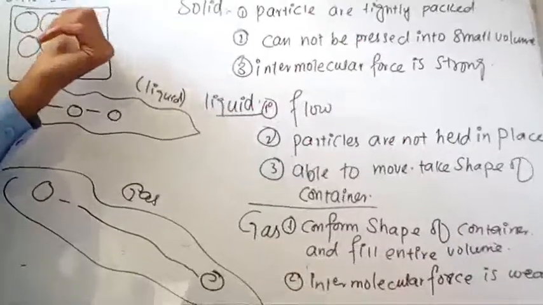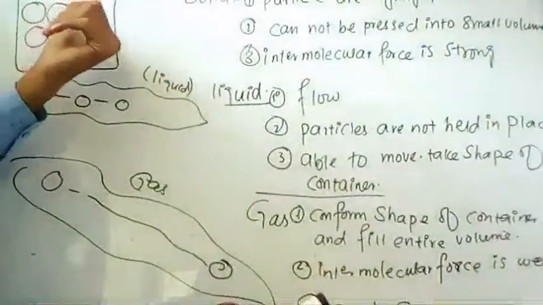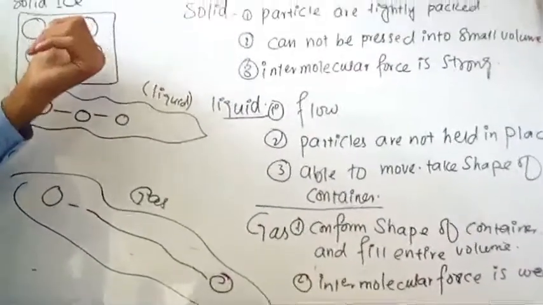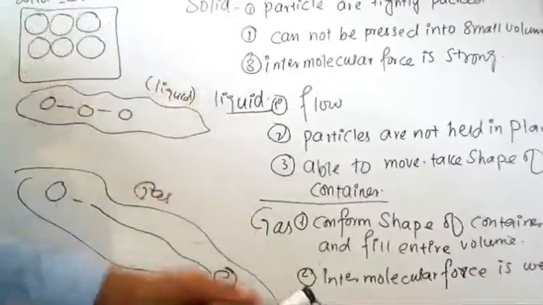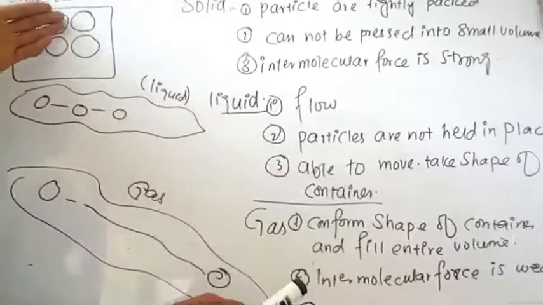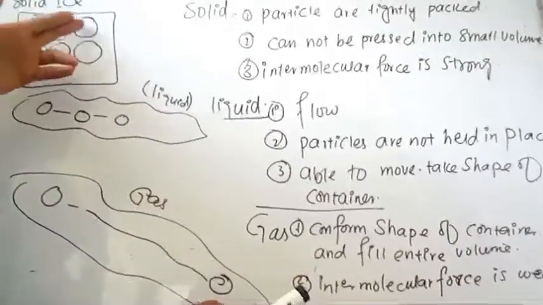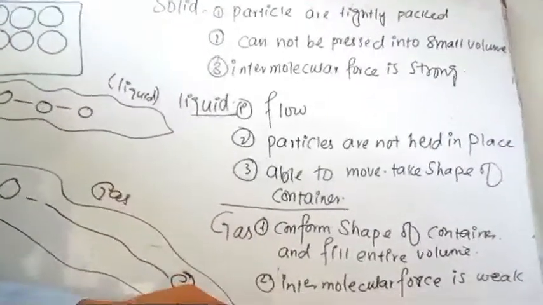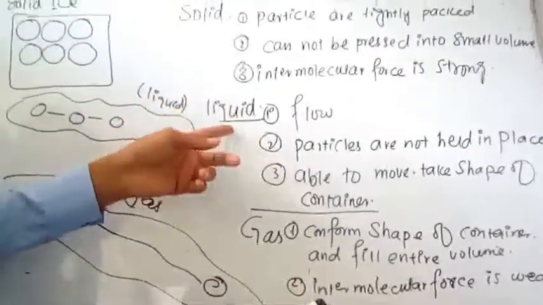As water is a polar molecule, and at this time water is in solid form, and a polar molecule has positive and negative charge, which creates the intermolecular force between the molecules. So in solid form, the intermolecular force between the water molecules will be strong because the particles are close to each other.